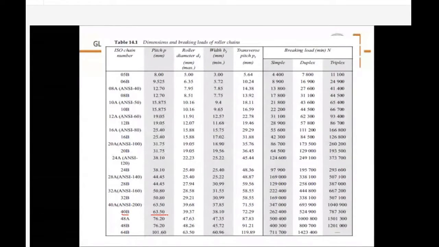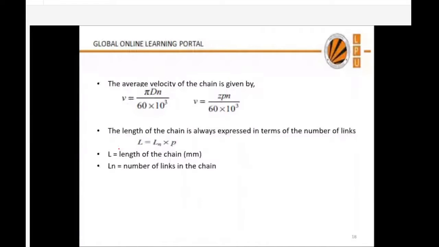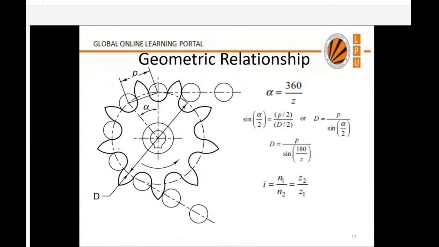So there will be one or two questions on this in your MCQ. You will be given some number and asked to calculate what the pitch is in mm. Now there are certain relations for the chain. What are those relations that I'm going to discuss? Let us consider a sprocket. Let D be the pitch circle diameter of the sprocket, and suppose a chain is wrapped around this sprocket.